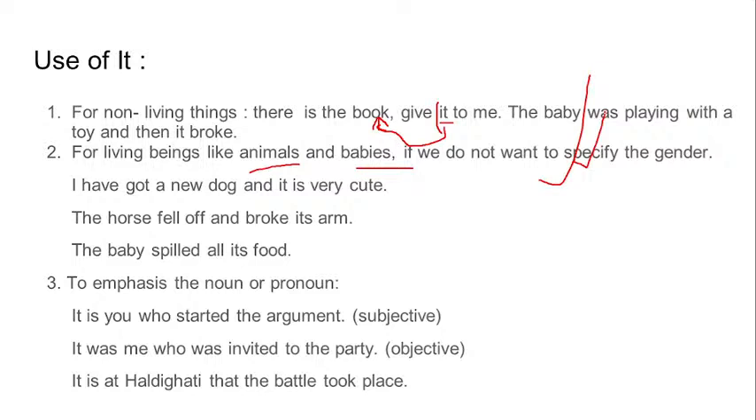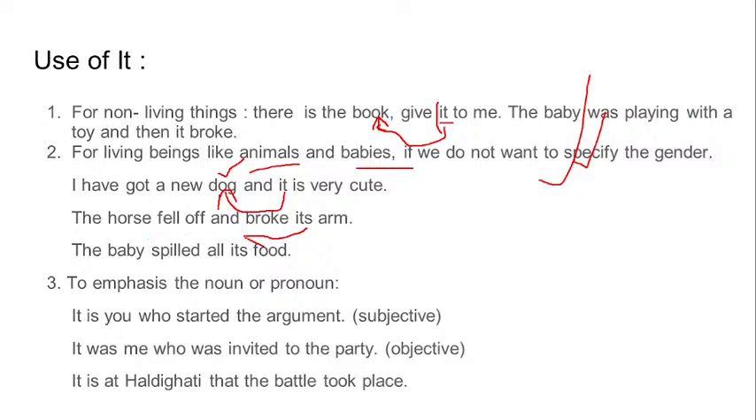I have got a new dog and it is very cute. Here we cannot understand whether it's a he or she dog, right? If we want to specify, then we will use he or she, but if we don't want to mention the gender, we use it. So who is the it over here? Dog is the it. Even though it's a living being, simply because we don't want to mention the gender, we have used it. The horse fell off and broke its arm. Who is its? Its is the horse.